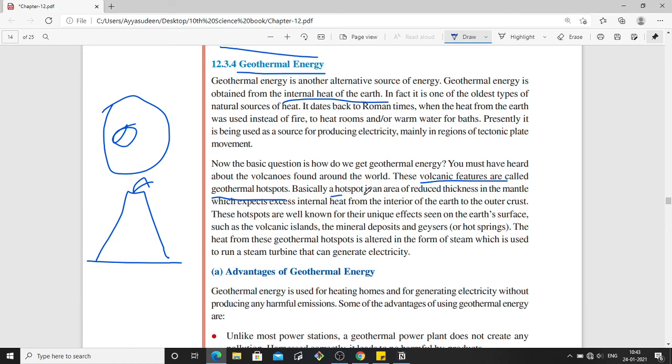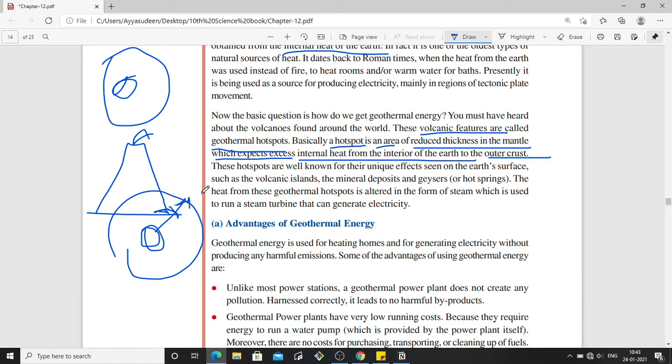So a hotspot is basically an area with reduced thickness in the mantle, which allows excess internal heat to escape from the interior of the earth to the outer crust. So the earth is there, and because of this reduced thickness, the internal heat is easily obtained here in the outer crust. So only in the hotspots, in those areas where volcanoes are there.